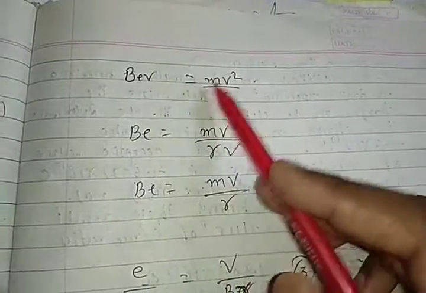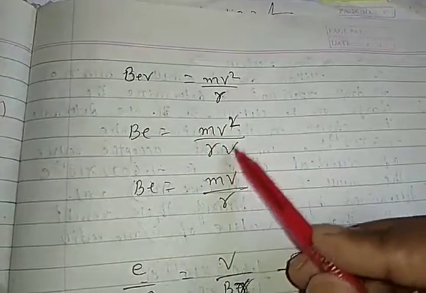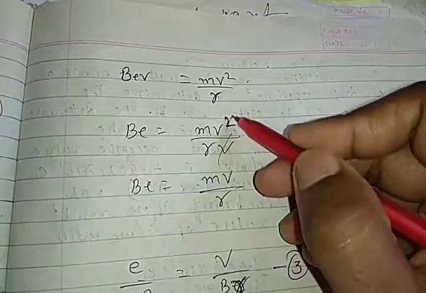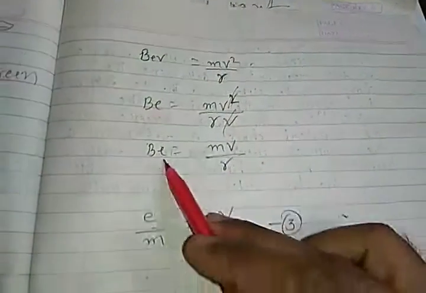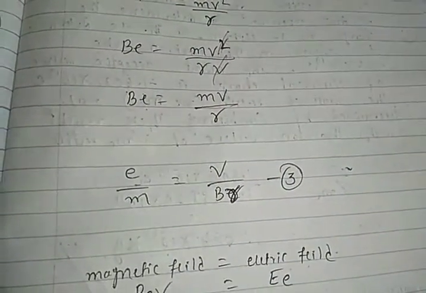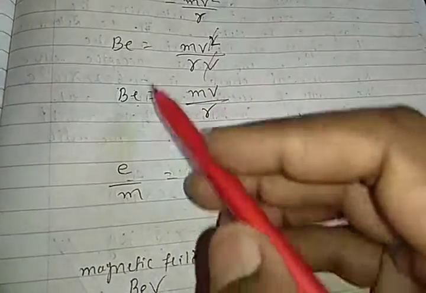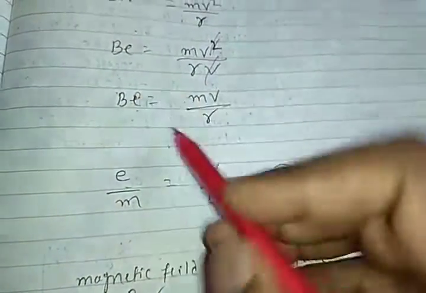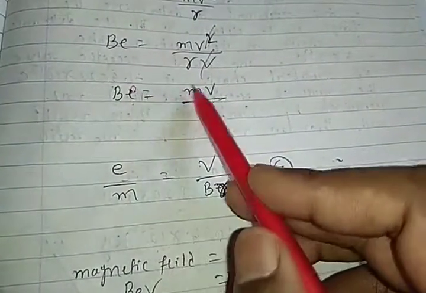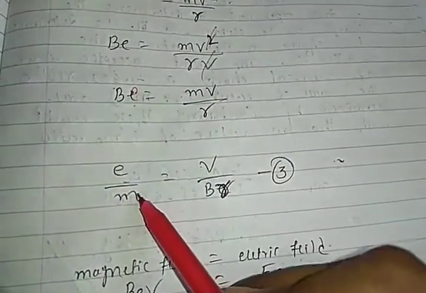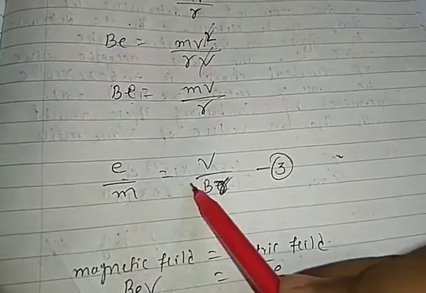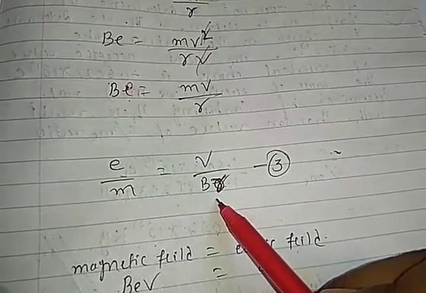Again we are rearranging the equation. We got Bev is equal to mv square by r. The v gets cancelled. We got Be is equal to mv by r. Right, friends. Afterwards again we are rearranging because we want to calculate the charge by mass ratio. That's why we have to use m as a denominator. The e by m is equal to v by Br. Right, friends.